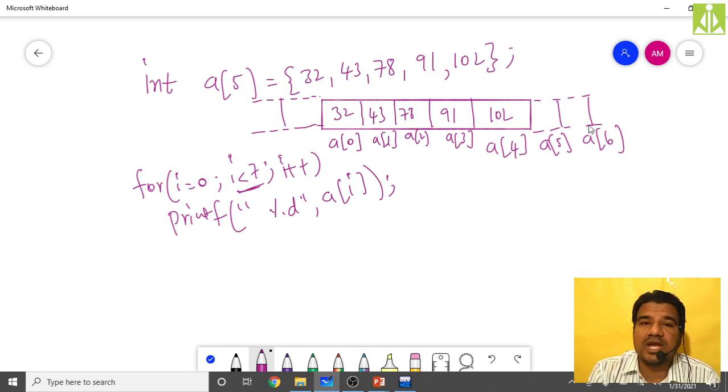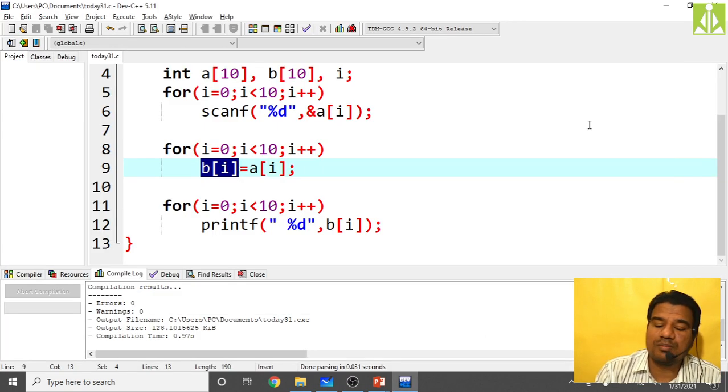Let us quickly check how our C++ compiler will behave when you do such a thing in your program. So what I am doing, I will go to my program.